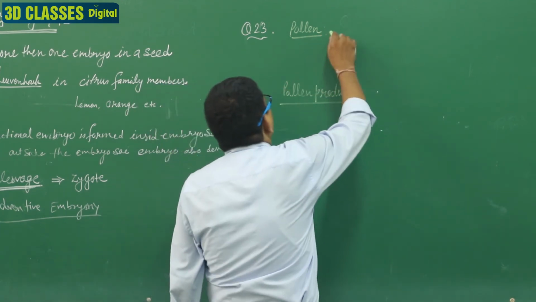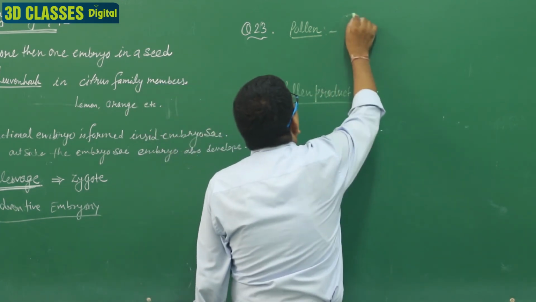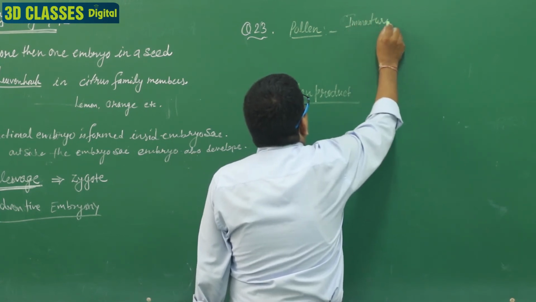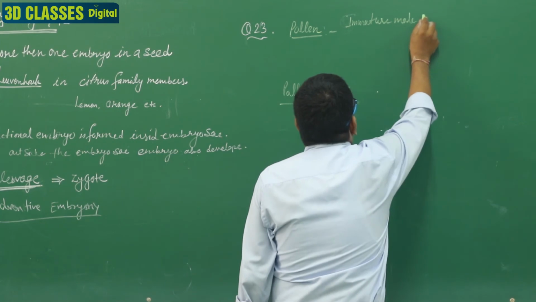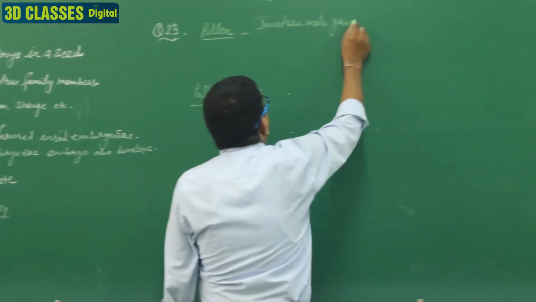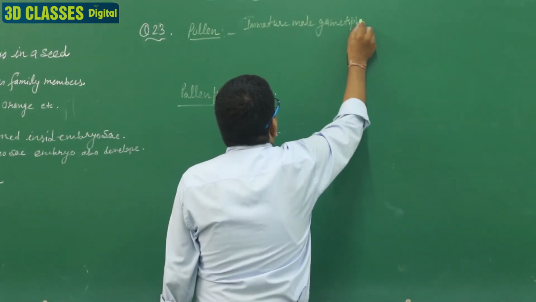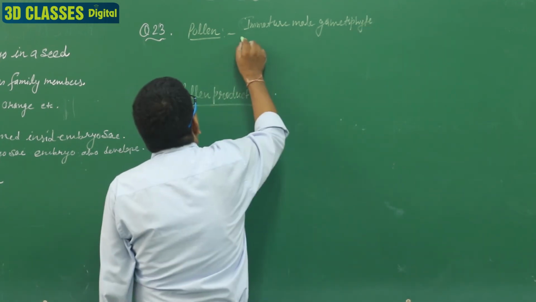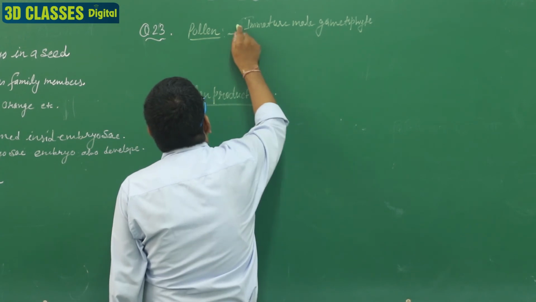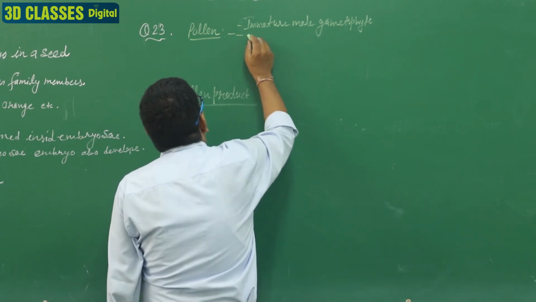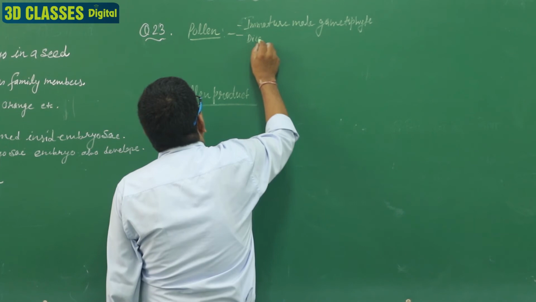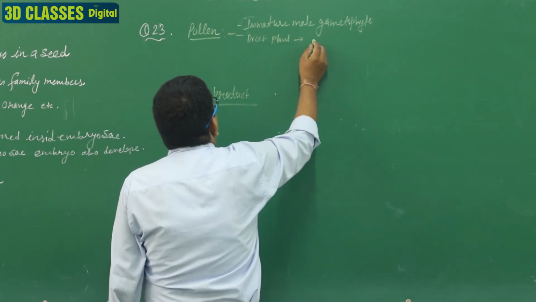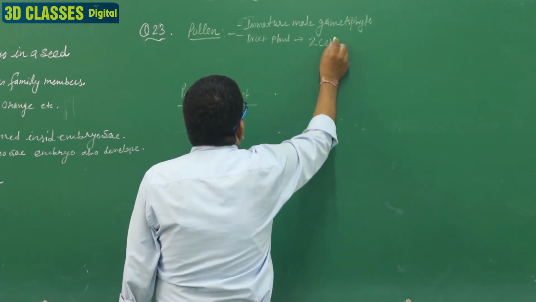Pollen is the immature male gametophyte. Clear? First, it represents the male gamete. In a dicot plant, the pollen are released in the two-cell condition.